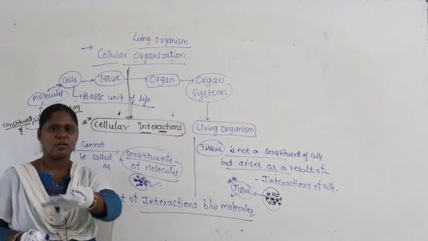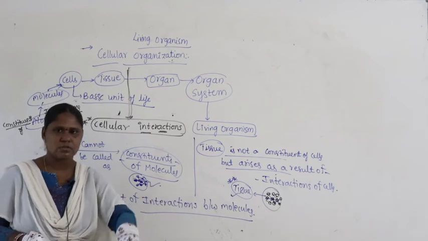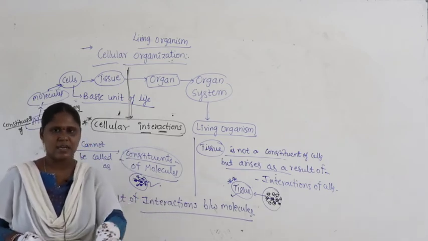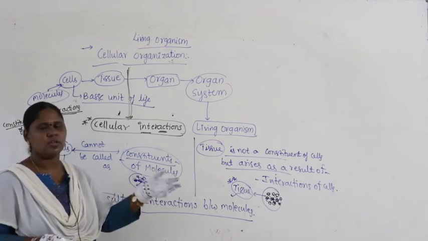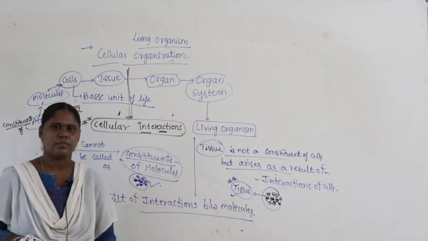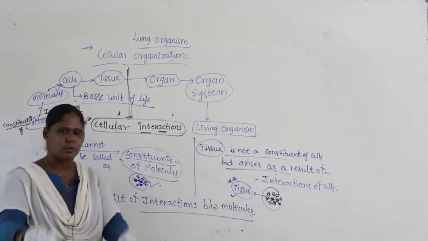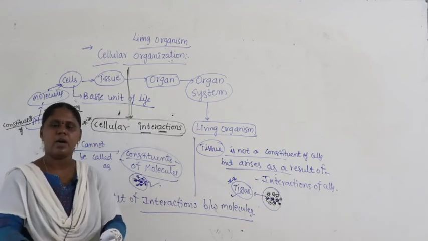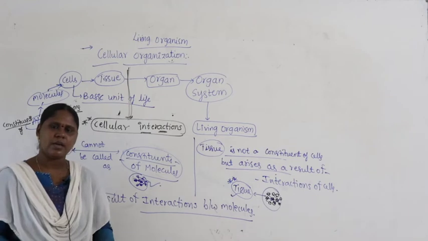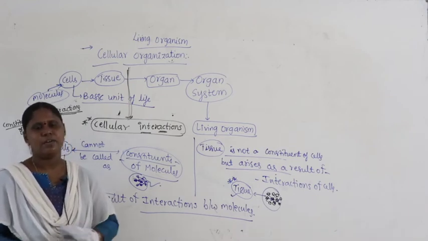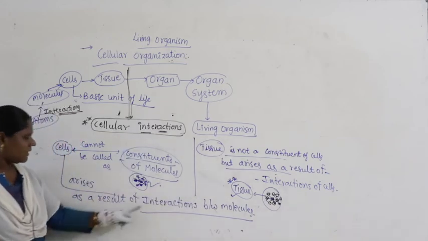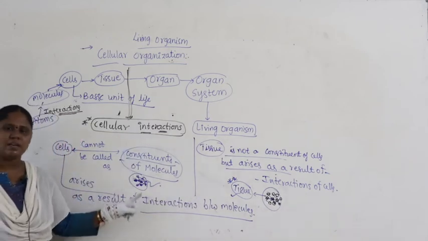Simply if you keep all organ systems at one place, if you take the digestive system, and keep the respiratory system, the lungs, and the intestine, and the kidneys for excretion, and the heart at one place, can it form a living organism? Now I can say that in one place all organ systems are there. Can I call it a living organism? Definitely no. So what do they have to show? They have to show what are called interactions.